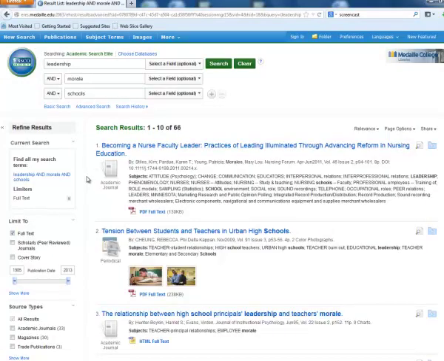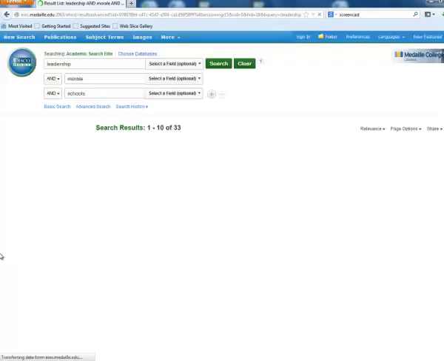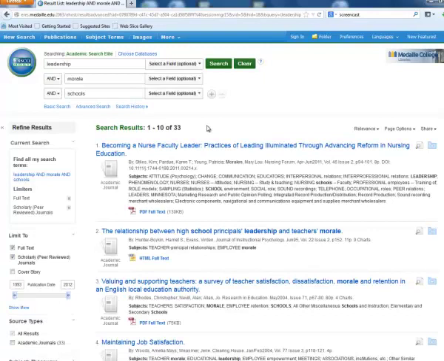The other thing I'm going to mention here is the scholarly journals. Sometimes what you want to look for when you're doing academic research are academic journals. So another term for those are scholarly journals or peer-reviewed journals, just illustrating how you can further refine a search. And now you see we have 33 results. So we went from about 120,000 results down to 33 results.